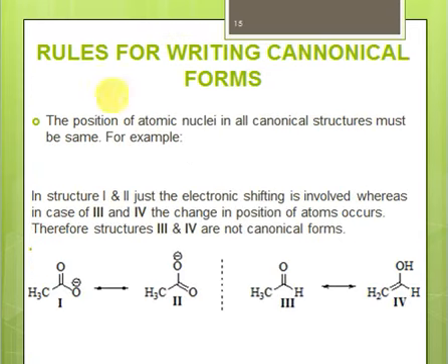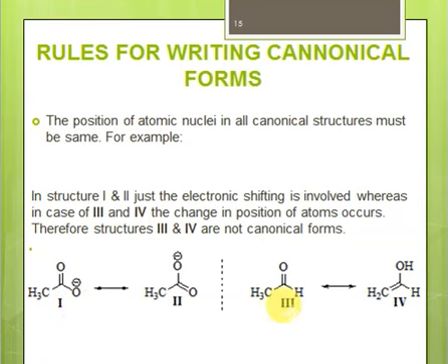Rule number 2, whenever you are writing canonical forms, ensure that the position of all atoms is the same in all canonical forms, right? The position of atoms must not be changed. For example, we are taking 2 different examples. Consider this one. So here we have structure 1 and structure 2. You can see that in structure 1 the oxygen is having negative charge, and in structure 2 the negative charge is shifted on this oxygen, right? So there is no change in position of atoms. So both of these are canonical forms, and they are valid canonical forms.